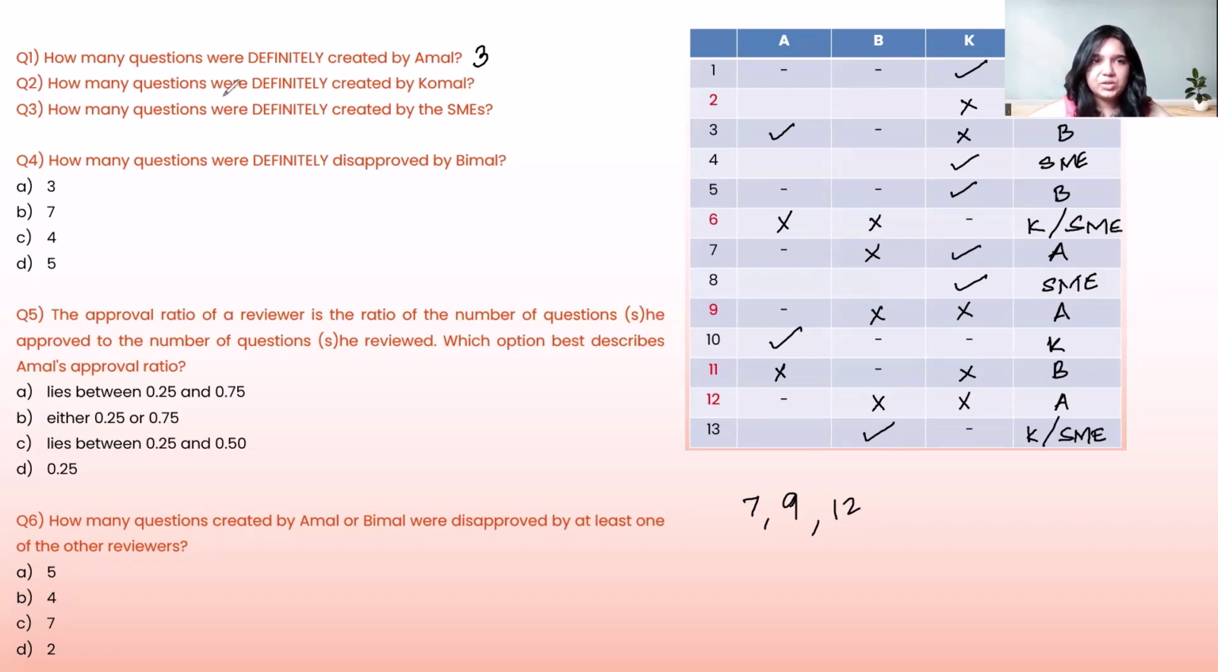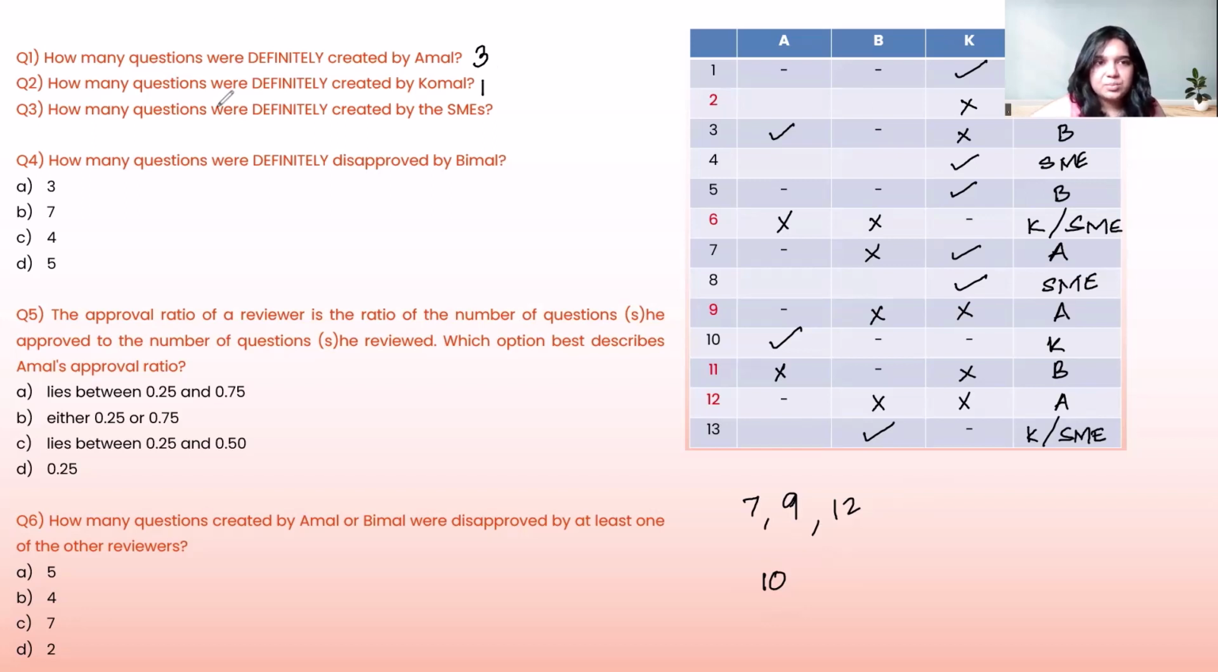The second question is how many questions were definitely created by Komal? Looking at the creations of Komal, Komal could have created the 6th question, but it could also have been created by an SME. So this is not a definite creation of Komal. That's why we will not be considering question number 6. The next question is 10. 10 is definitely created by Komal. And the same issue is for question number 13 as well. It could either be created by Komal or an SME. So only the 10th question has been created by Komal, definitely. That's why my answer here will be 1.